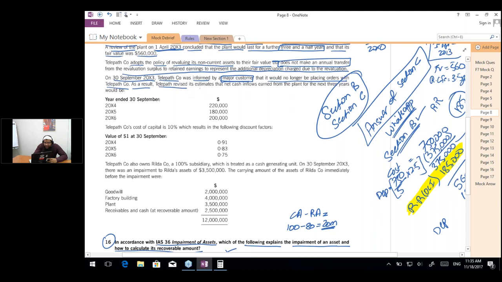As a result, Telepath revised its estimate that net cash inflows earned from the plant for the next 3 years would be, so these are the cash flows. Telepath company's cost of capital is 10%, which resulted in the following discount factors. And this is the discount factor. So if we simply calculate the present value, we are going to get the value in use. So 220,000 into 0.91, 180,000 into 0.83, and 200,000 into 0.75, and the sum of this is going to be the answer.